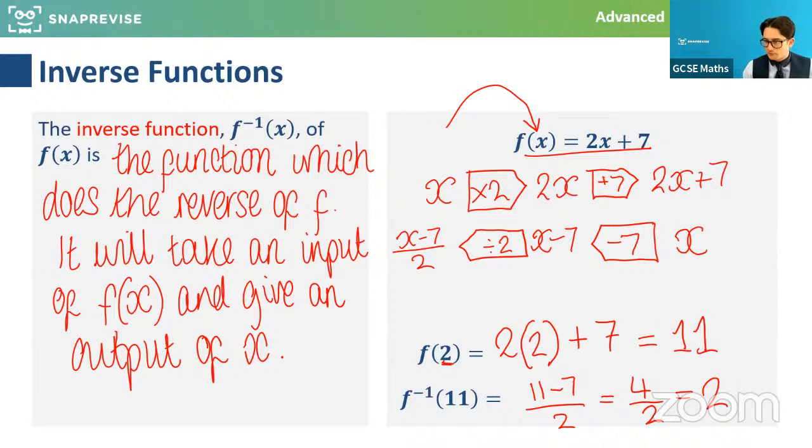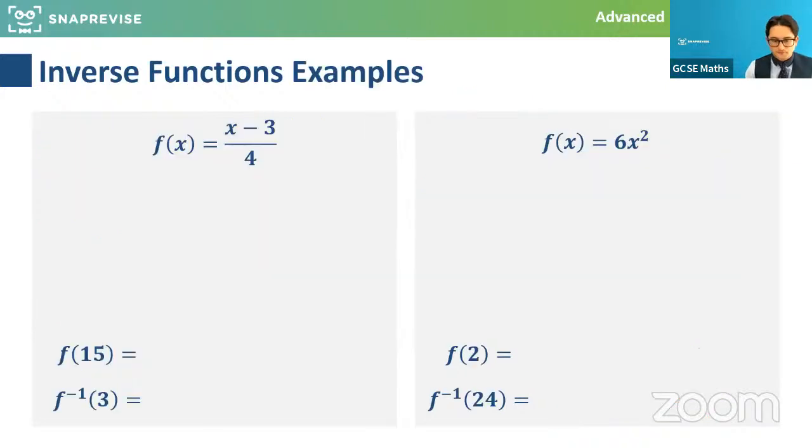A couple more examples for you guys to think about, and please do continue to share answers, but also ask any questions if you're unsure. Here we go. So this time, this function takes away 3 first of all. The first thing that will happen, the order is very important.